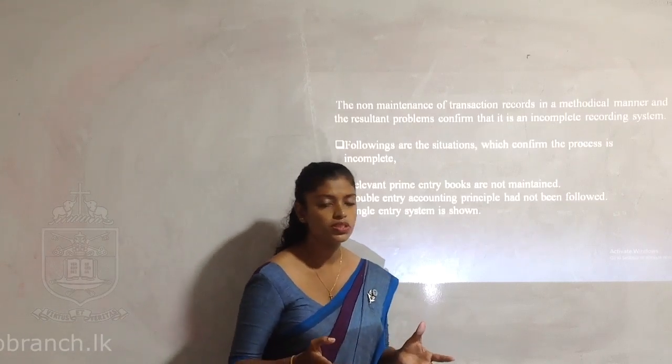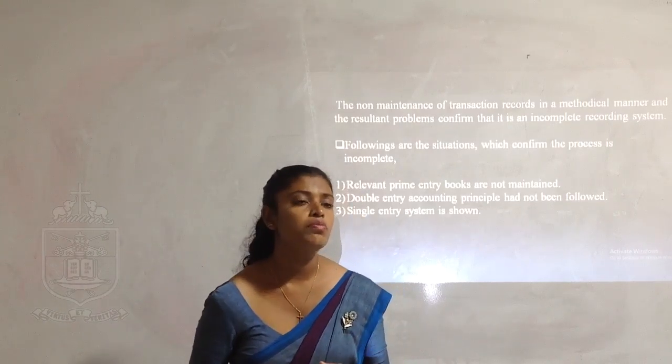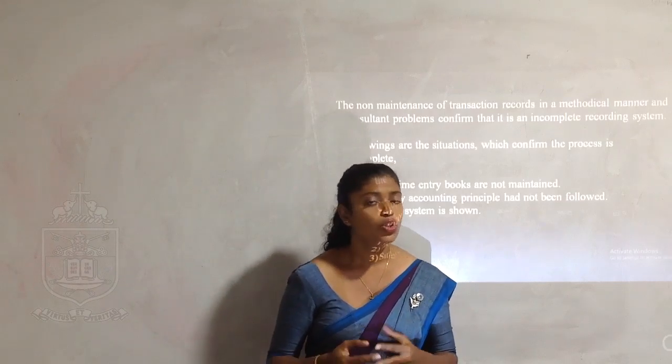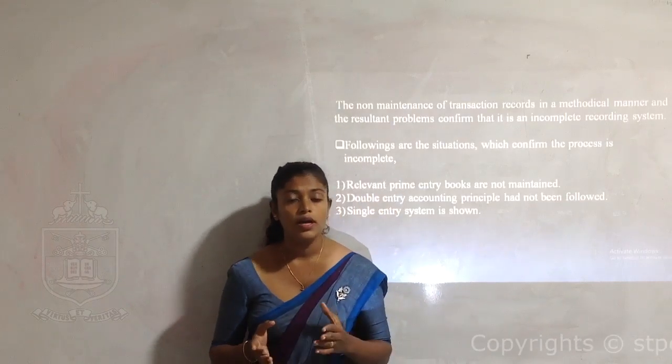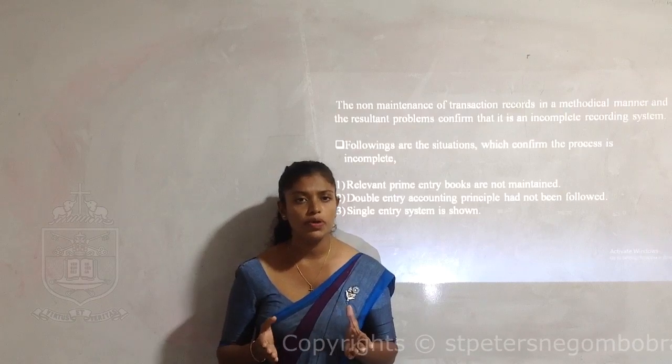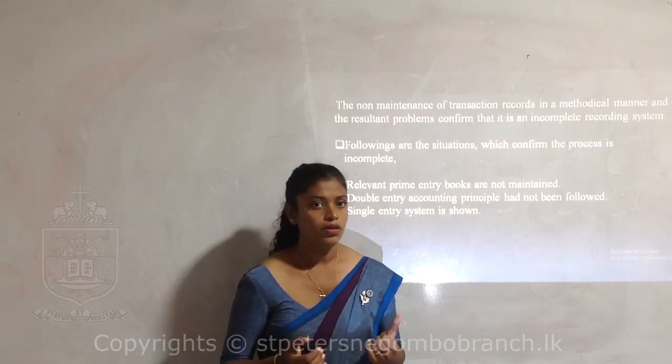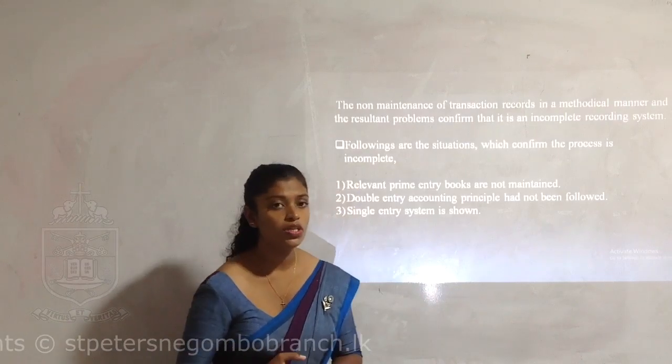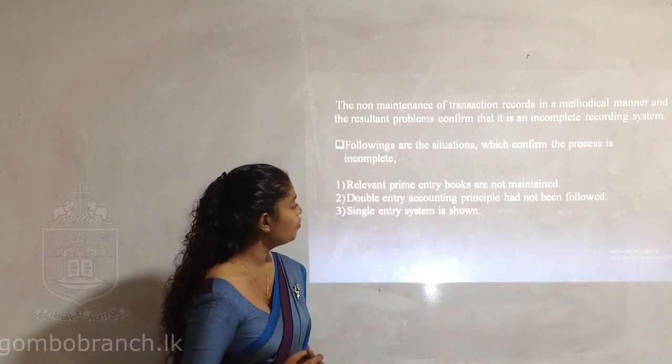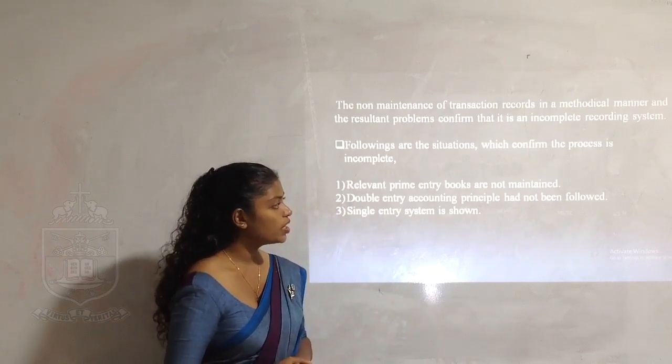How can you know this process is incomplete? There are certain types of business organization which, though they conduct an accounting process, it's not proper. The reason is, you can see these types of situation in those organizations. Number one, relevant prime entry books are not maintained.